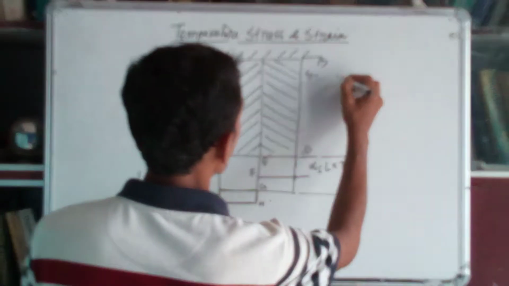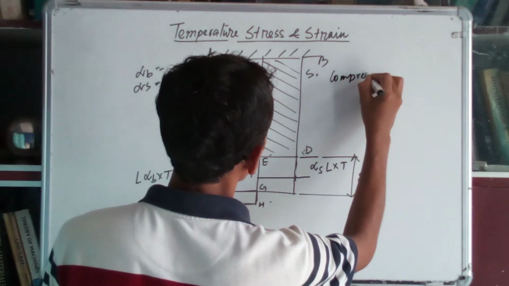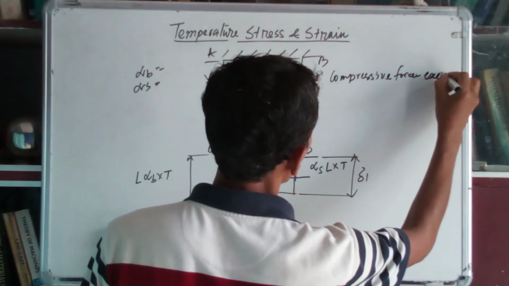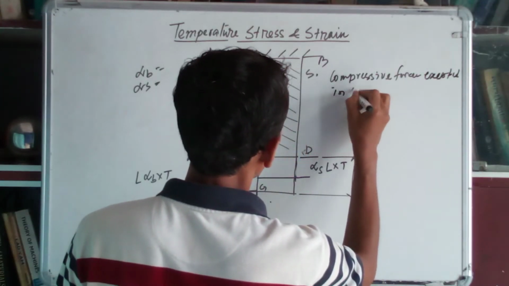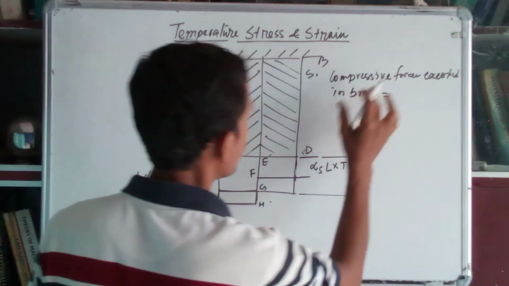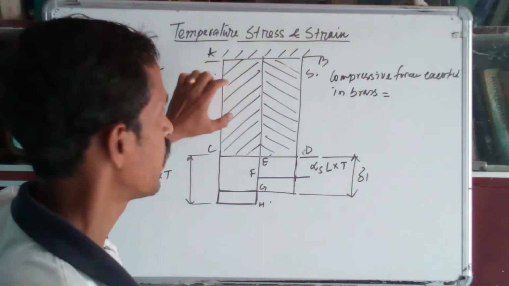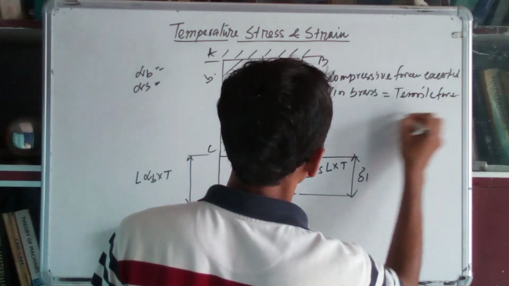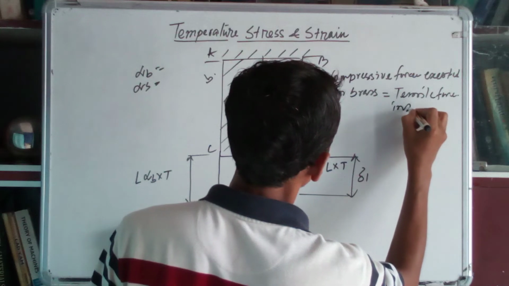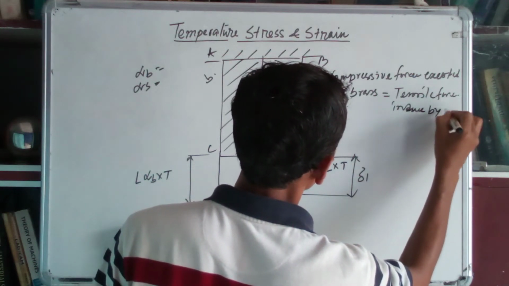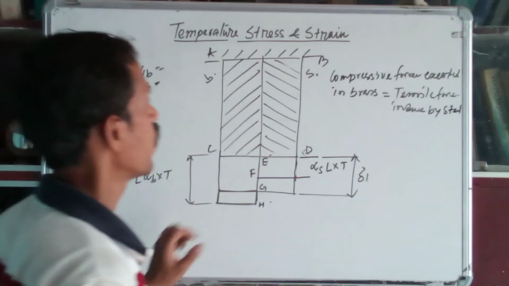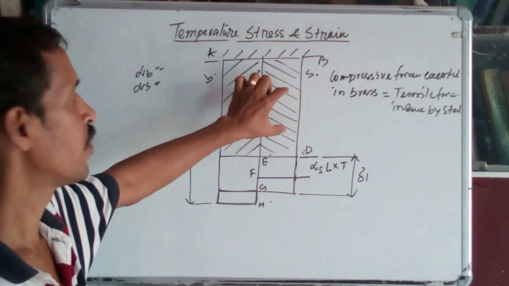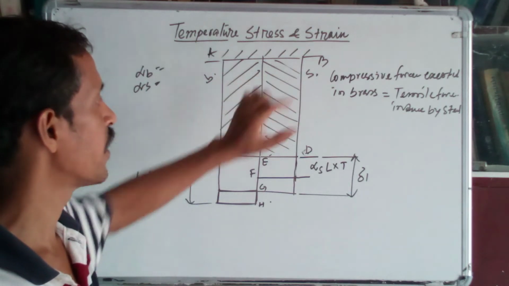So the compressive force exerted in the brass is equal to the tensile force developed by the steel material.